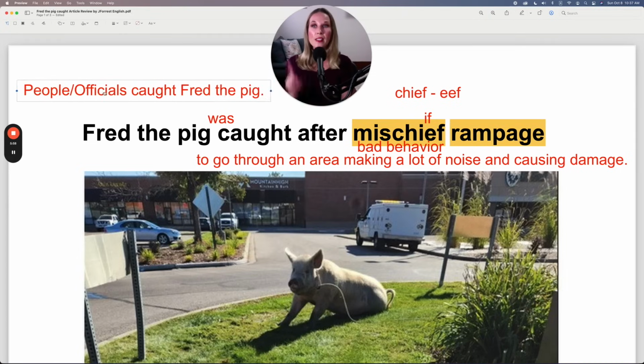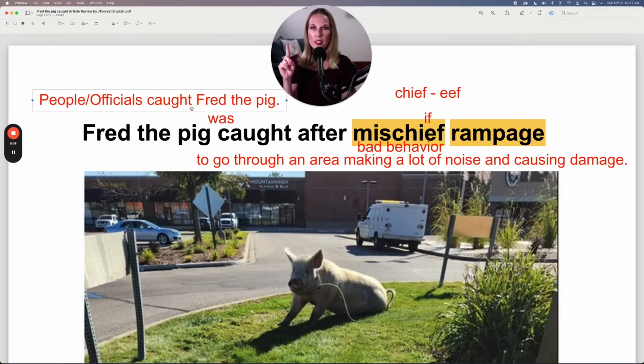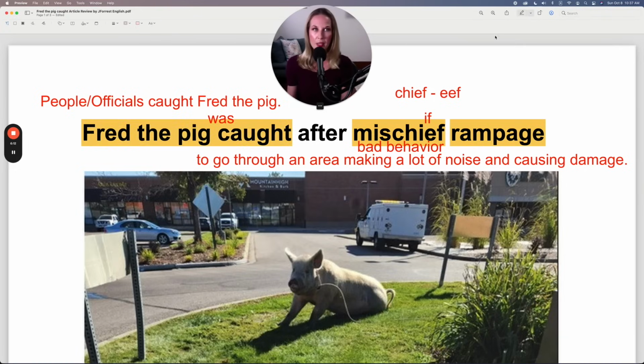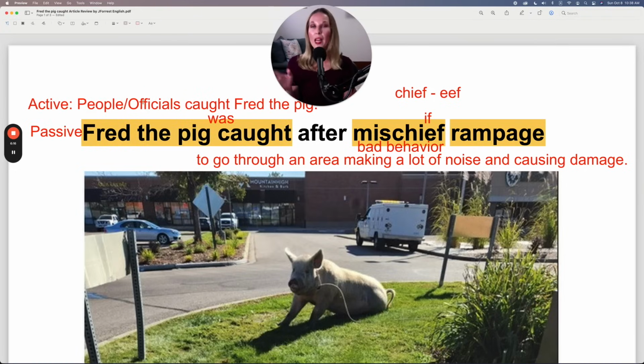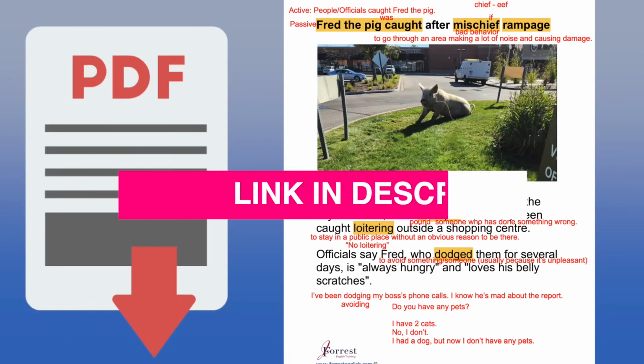Now this is our active sentence because the subject is doing the action, where in this case, Fred the pig is receiving the action. So this is our active sentence and this is our passive sentence. I wrote that there for you, and don't worry about writing all these notes down because I summarize everything in a free lesson PDF, so you can look in the description for the link.